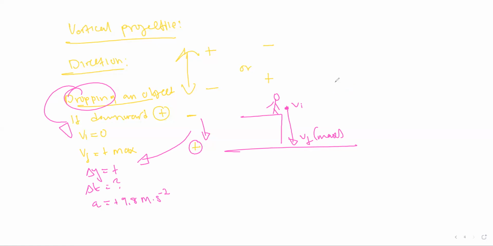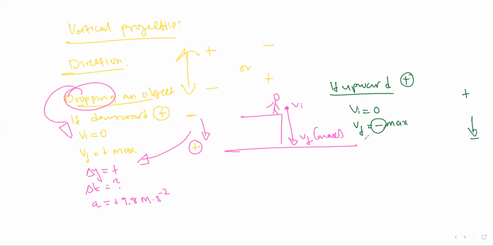If we choose, we drop an object again, and if we choose upward, again, if upward is positive, that means direction arrow is going to be like this: positive upward, negative downward, and we drop an object. Initial velocity is equal to 0 because what? The object is being dropped. If it is dropped, initial velocity is 0. Then again, final velocity will be equal to negative max. This negative sign, which is our final velocity, means it is going downward.